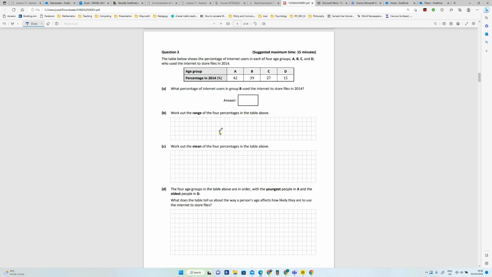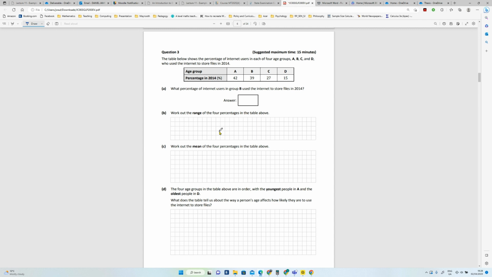Okay, so question 3. The table below shows the percentage of internet users in each of the 4 age categories A, B, C, and D who used the internet to store files in 2014. It doesn't really tell us anything about the age groups, though you'd assume, just looking at the numbers, that the ones with bigger percentages are probably younger age groups. Now, it doesn't really matter to the question, at least yet. We'll see when we get further on down, but at least that's what it might look like. So older people, particularly this one, probably less inclined back in 2014. So let's have a look.